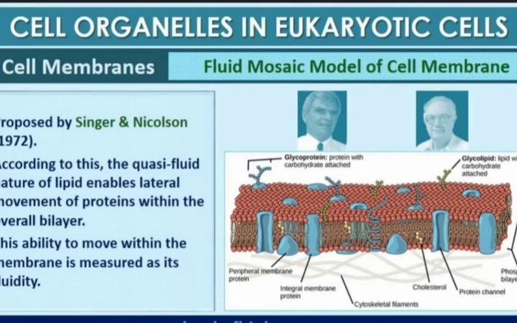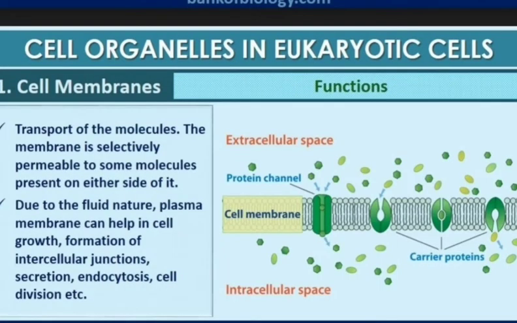According to this model, the quasi-fluid nature of lipid enables the lateral movement of proteins within the overall bilayer. The fluid nature of the membrane is important for certain functions like cell growth, endocytosis, formation of intercellular junction, cell division and secretion.